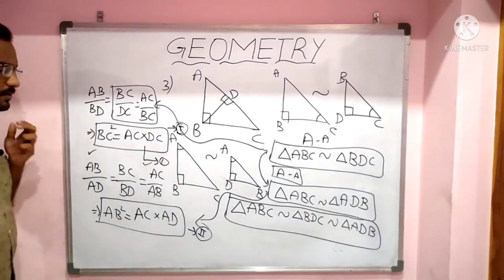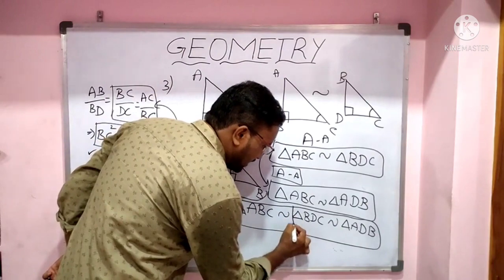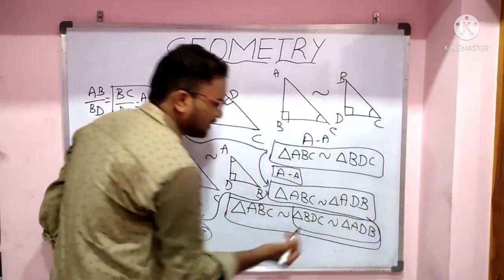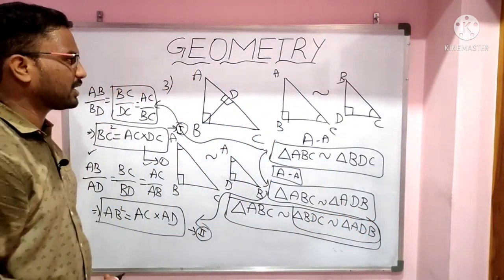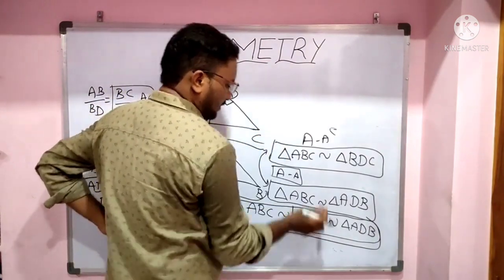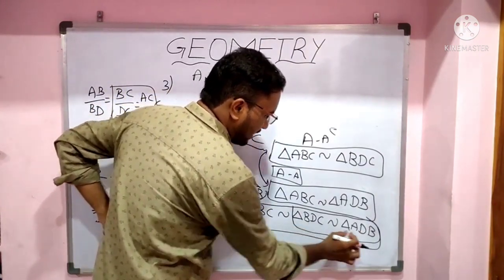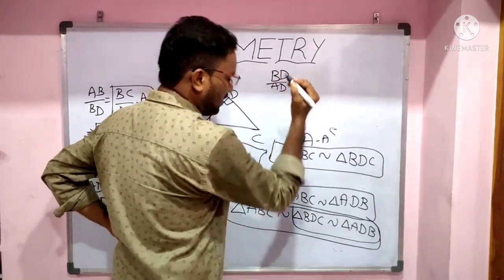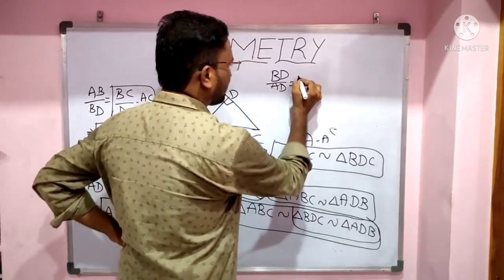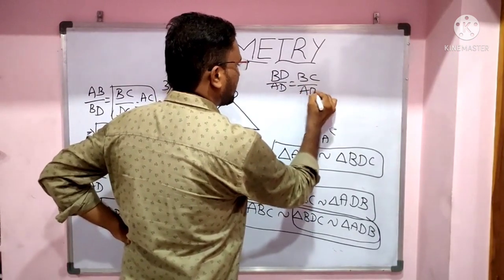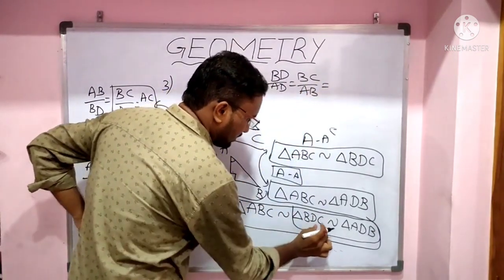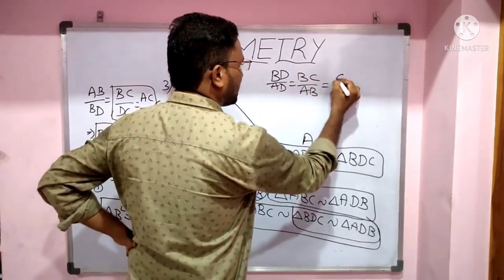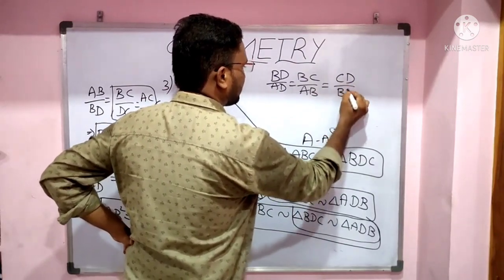Now triangle BDC is similar to triangle ADB. From this, what can we write? The ratio of corresponding sides: BD by AD is equal to BC by AB, which is equal to DC by DB, that is CD by BD.